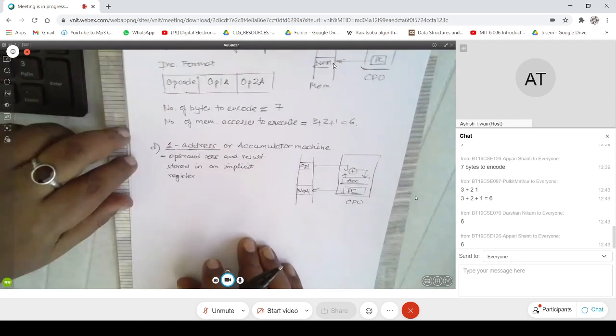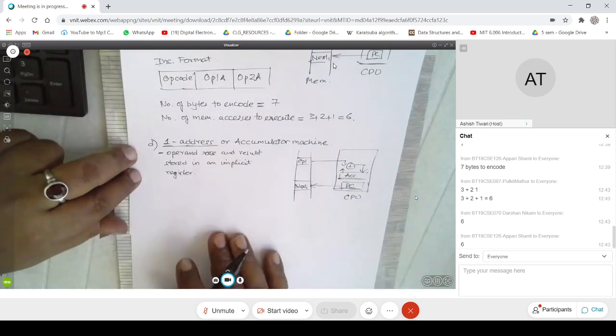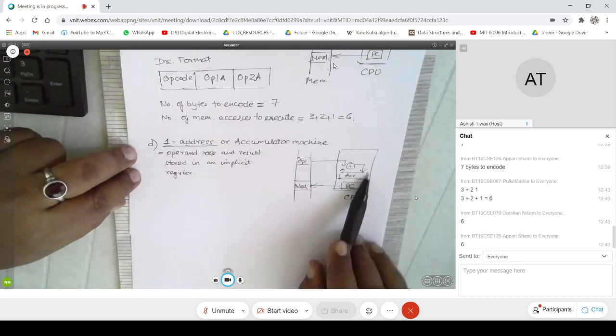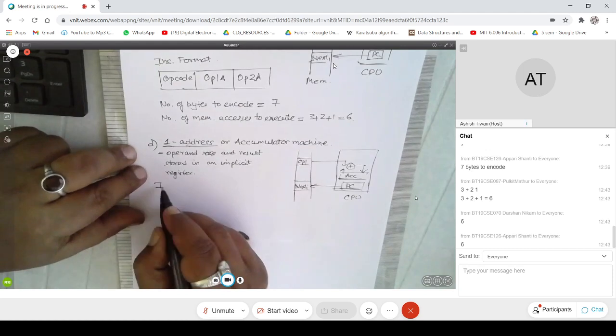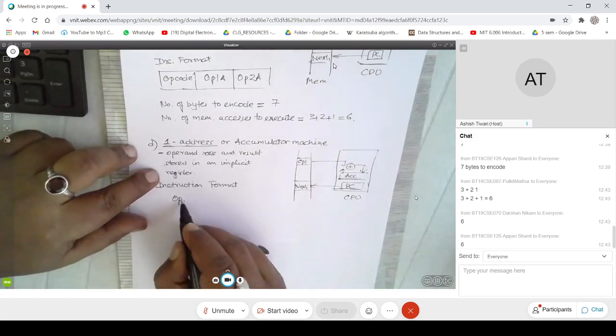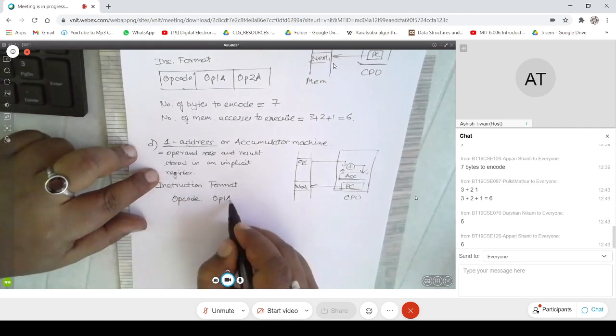So what do I realize? One of the operands will come from memory, the other operand will come from a register called the accumulator, and the result will also go to the accumulator. And if I look at the instruction format, the instruction format just specifies the operation and the operand 1 address.